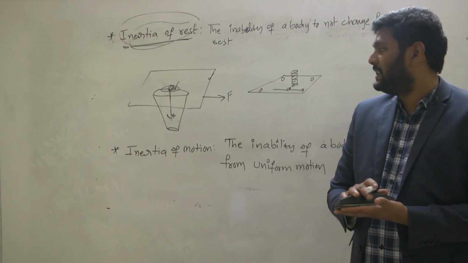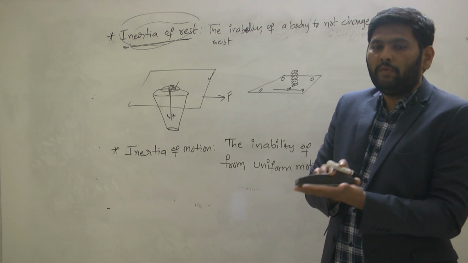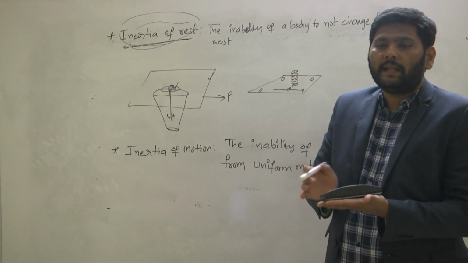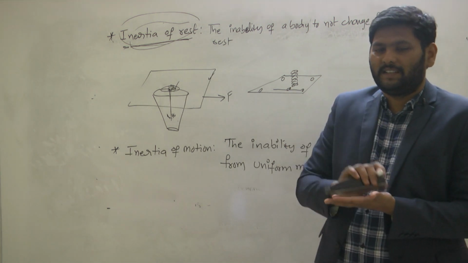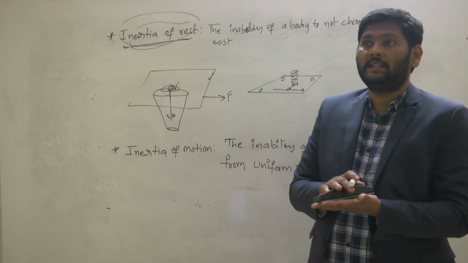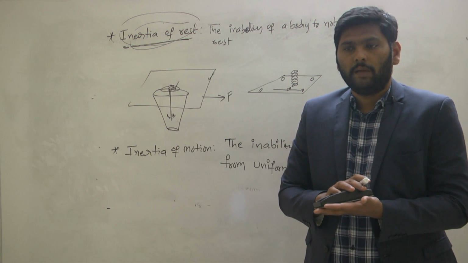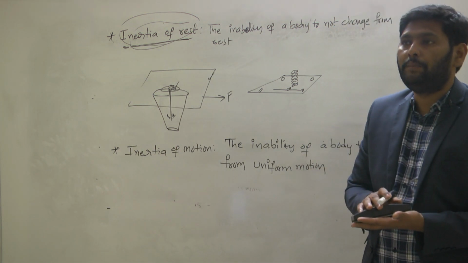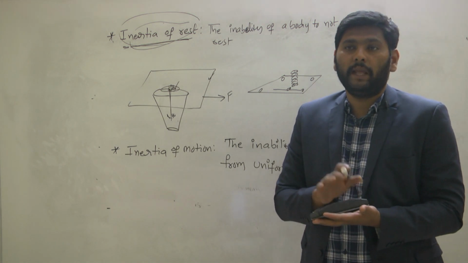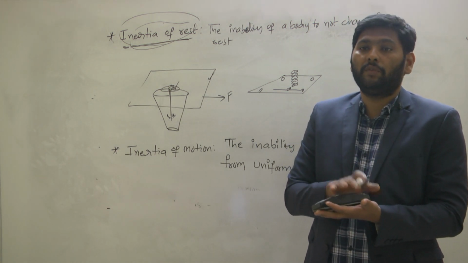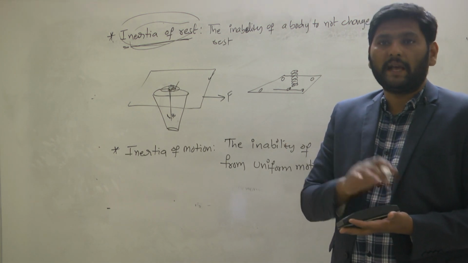Why will they move in the forward direction? I want reasons. Initially, when they are in motion, what kind of state do the bus and the passengers have? Motion state, isn't it? But all of a sudden you applied force on the bus by using the brakes, and you did not apply any force to the passengers.